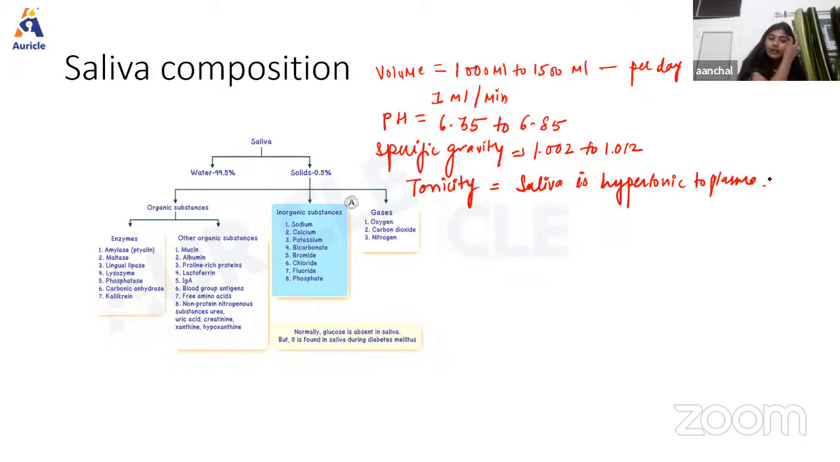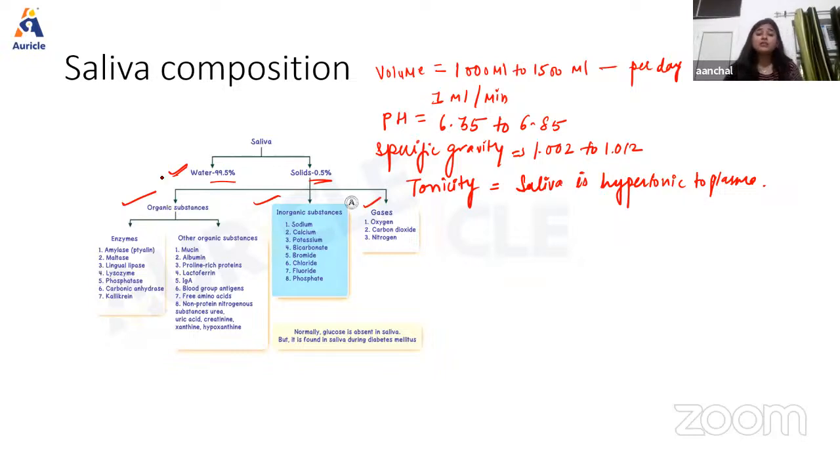Then another thing: what is the basic composition of saliva? As we can see in the slide, saliva is majorly water, that is 99.5%. The remaining 0.5% is solids. In solids, we have organic substances and inorganic substances, and some gases are there.